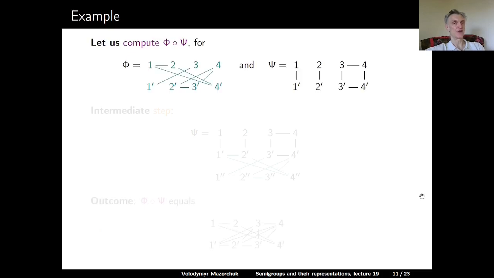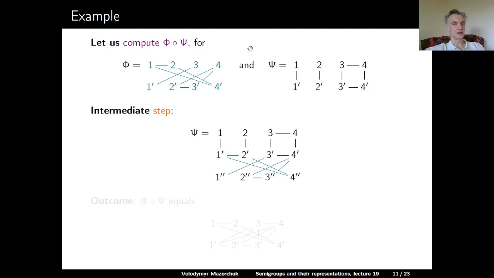So let us compute phi after psi, where phi is the diagram which we saw before. So the classes are 1, 2, and 4 prime, 3 and 1 prime, and 4 and 2 prime, 3 prime. And psi has classes 1, 1 prime, 2, 2 prime, and then 3, 4, 3 prime, 4 prime. On the intermediate step, we shift phi, so all primed elements become 2 primed, and all non-primed elements become single primed.